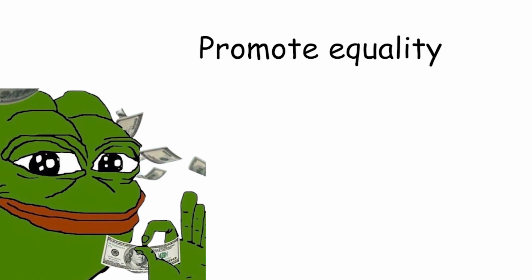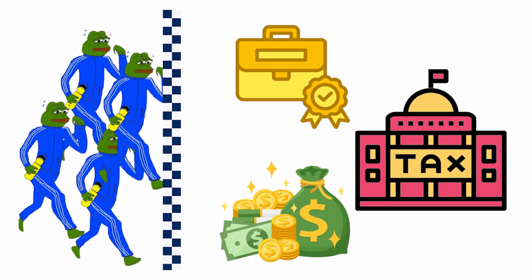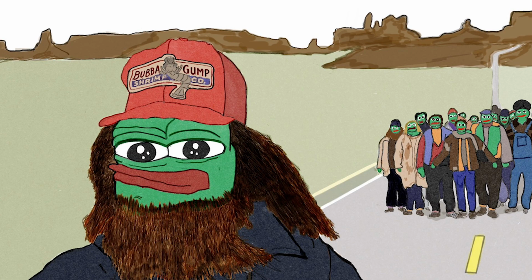Promote equality. Treating everyone fairly, regardless of background, is promoting equality. Imagine a race where everyone starts at the same line, with equal access to training and resources. This creates a level playing field for all.